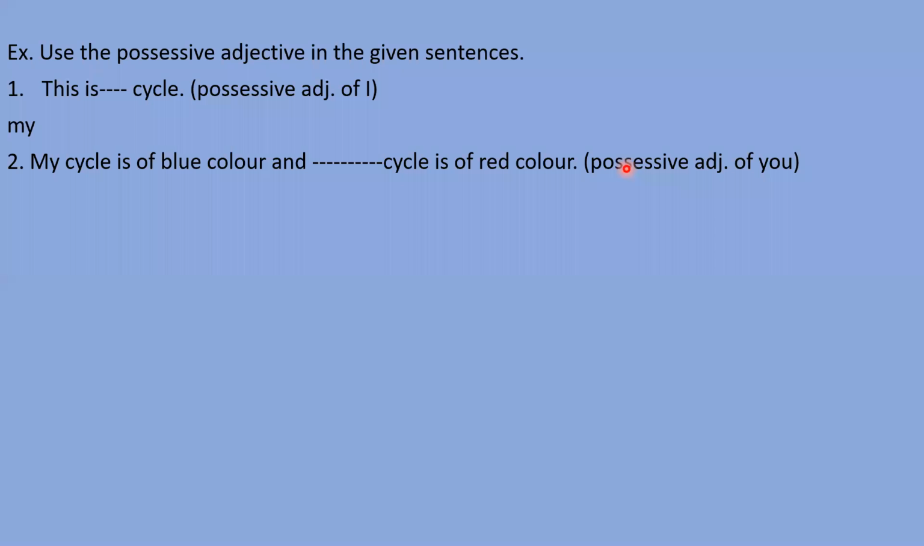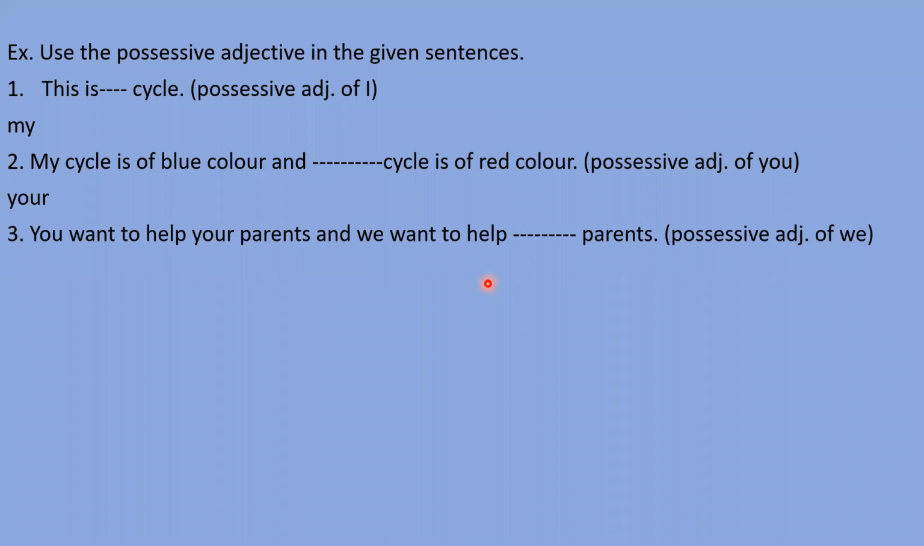Next question: my cycle is of blue color and cycle is of red color. You have to fill in the possessive adjective of you. Please tell me which possessive adjective will come for you. Abhay, you please tell me. Sorry, yours. Your will come, Y-O-U-R, not Y-O-U-R-S. Okay, your, very good, right answer. You have given the right answer. Y-O-U-R. Your cycle is of red color. Very good.